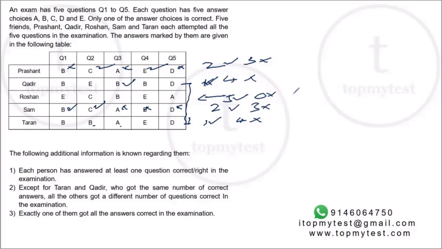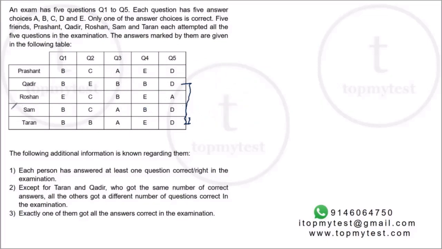Now this is also not correct, right? Because now you have 2 pairs which have the same set of correct answers. Kader and Taran have 1 right, 4 wrong, and Prashant and Sam have 2 right, 3 wrong, which again contradicts statement 2. So this scenario is also not possible. So the only one available now is Sam, and Sam has to get everything right. So we can calculate the scores of others on the basis of Sam.